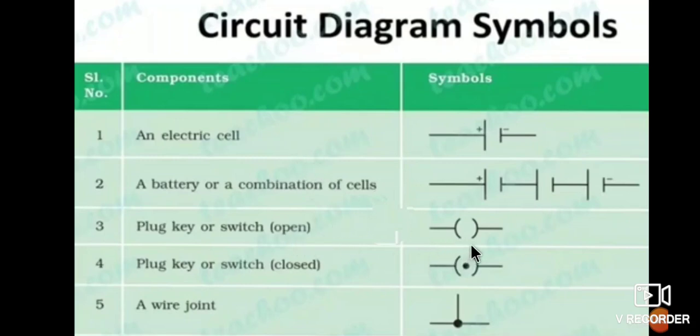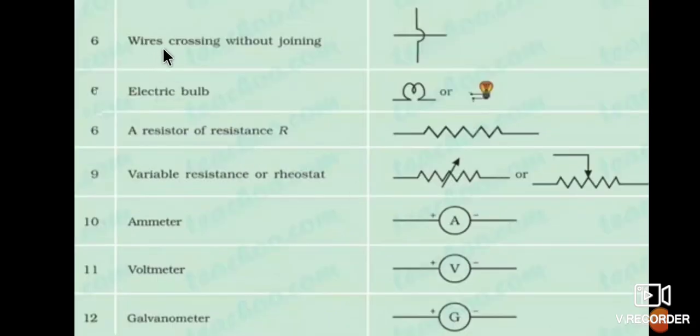Next, the plug key or switch. When there is no dot inside the bracket, this is an open plug key. When there is a dot inside the bracket, it is a closed plug key. Wherever a dot is present, the switch is closed; where the dot is absent, it is open. The wire joint is shown with a dot like this. Wire crossing without joining: wires that cross but do not join with one another are drawn like this.